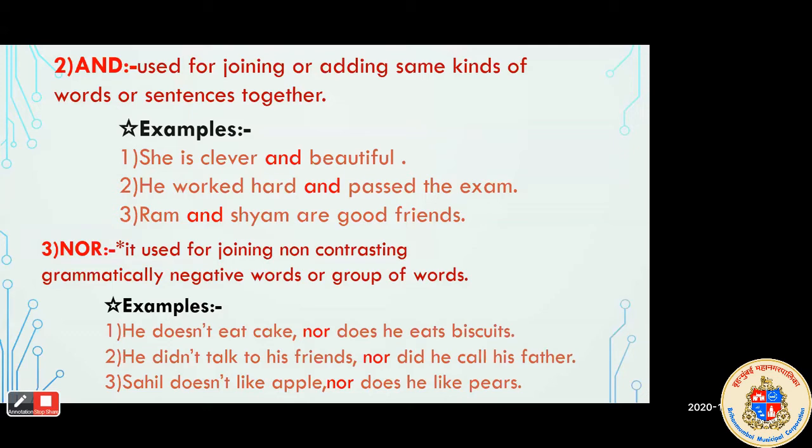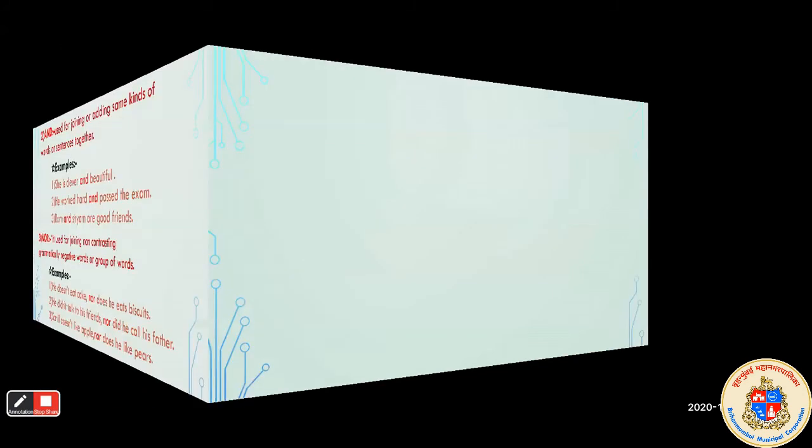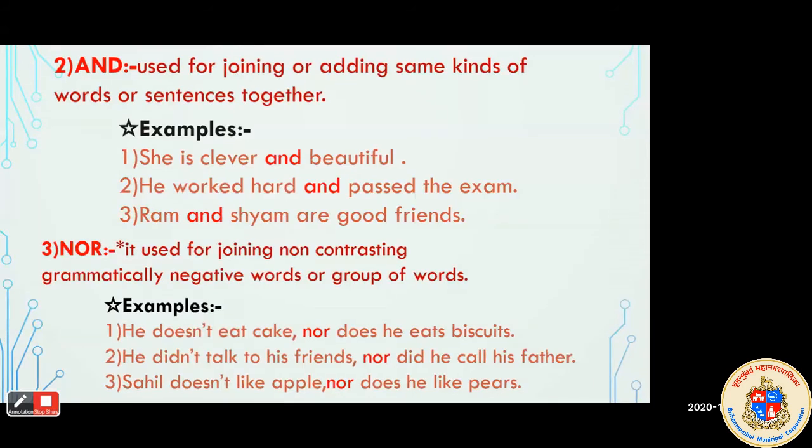Examples are given here. So any one of you, read the sentences. Read the three examples of the conjunction nor. Yes.